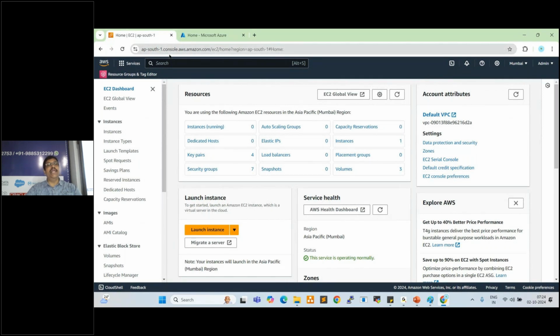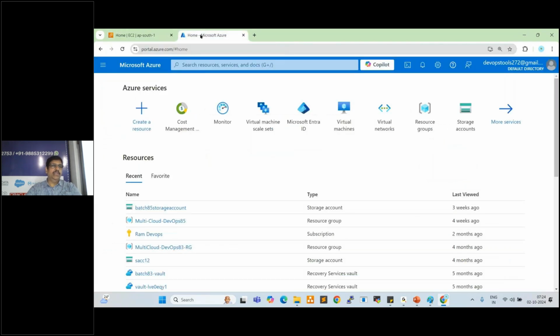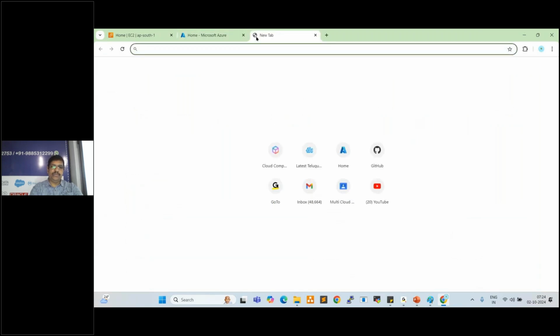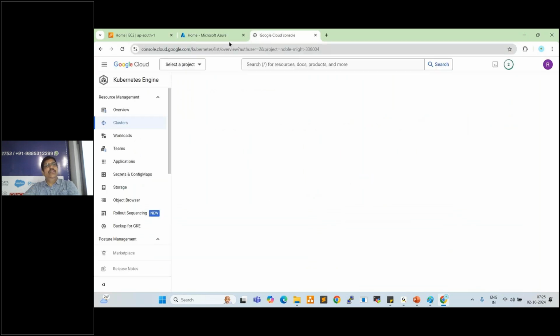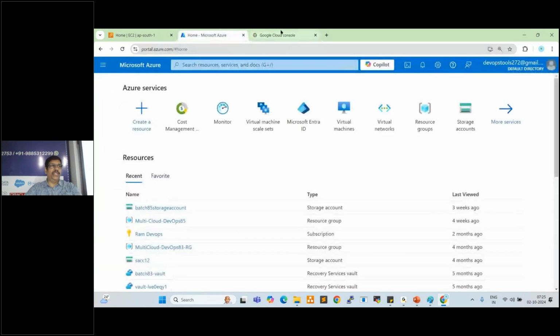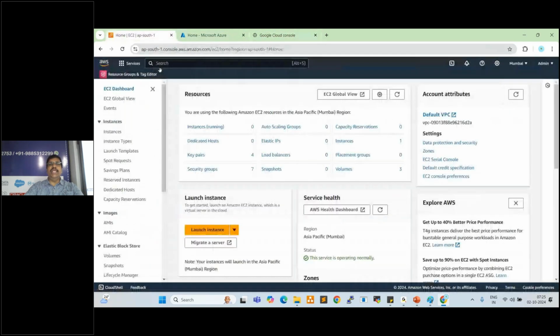After that, we provide Azure and GCP free classes, not entire codes. So whatever the services required, those services will be provided. Azure and GCP, right? So even GCP also very easier, very simple. Google Cloud Platform, right? So these three clouds are very popular. So every project team, at least they are using two clouds. That is why we are giving Azure and GCP also free, right? Yeah. So in AWS, whenever you want to create any servers, we can create servers within a minute with all packages, all softwares, everything, right?